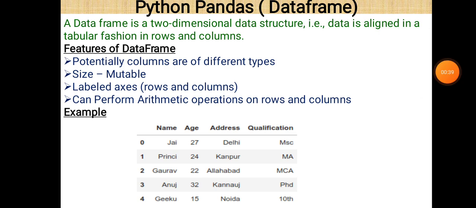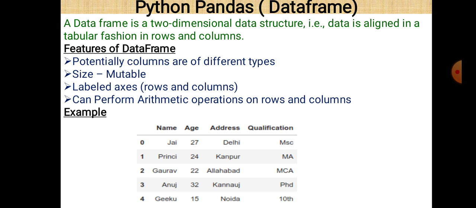What is a data frame? A data frame is a two-dimensional data structure. Data is aligned in a tabular fashion in rows and columns. The features of data frames are: first, potentially columns are of different types. Second, size is mutable. Third, labeled axes in terms of rows and columns, and you can perform arithmetic operations on rows and columns.